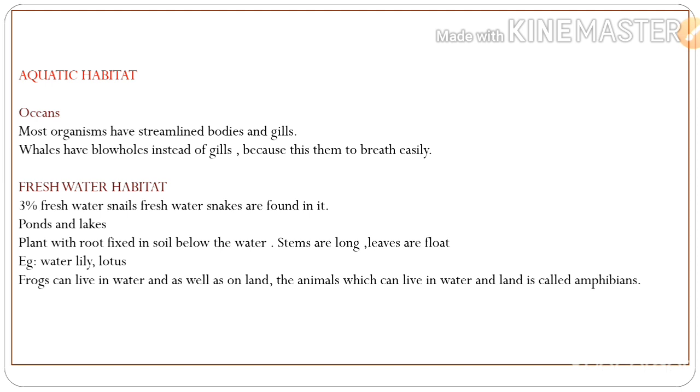Next one, freshwater habitat. Freshwater snails and freshwater snakes are found in it. Ponds and lakes: plants have roots fixed in the soil below the water. Stems are long and leaves are flat. Examples: water lily, lotus. Frogs can live in water as well as on land. The animals which can live in water and on land are called amphibians.